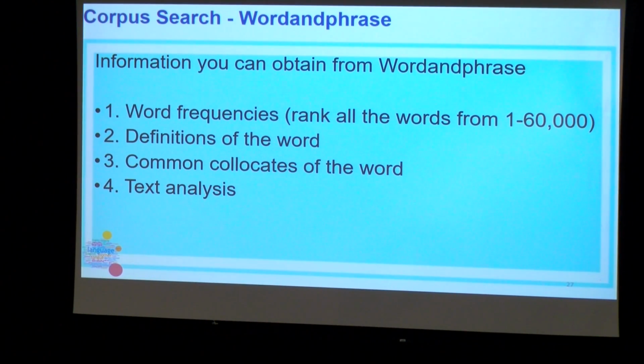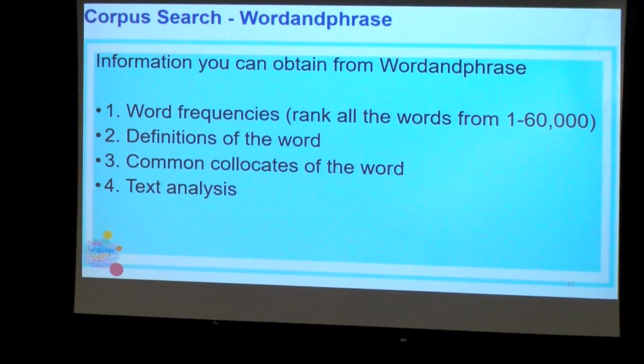You can also, this website, COCA website, is slightly different from other COCA websites. You can also obtain the meaning of the words. When you search any word, it will show you the meanings of the word, or different senses, okay? In this course, you know that a word may have different senses or different meanings, right, okay? And Word and Phrase will provide you with several meanings of the word, okay?